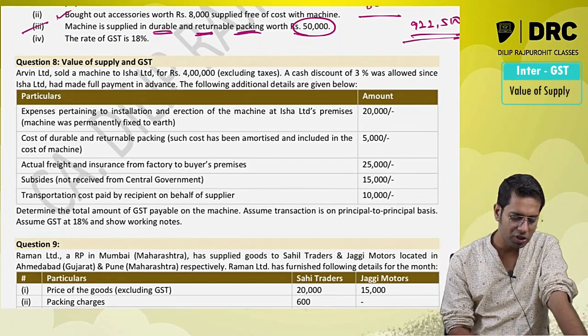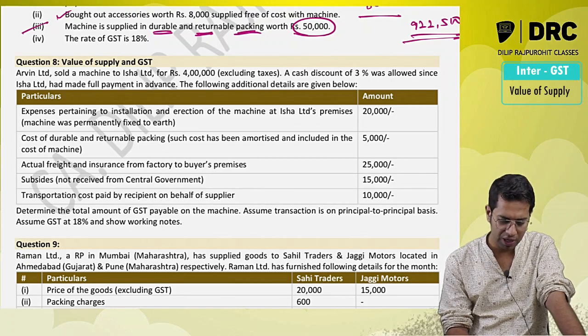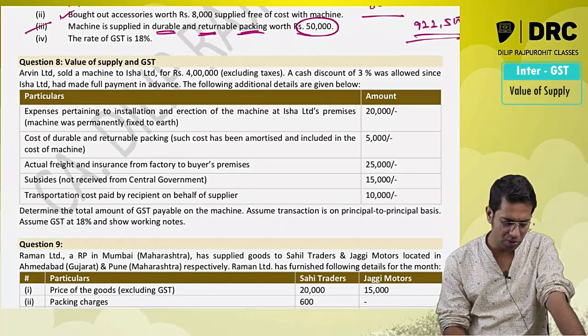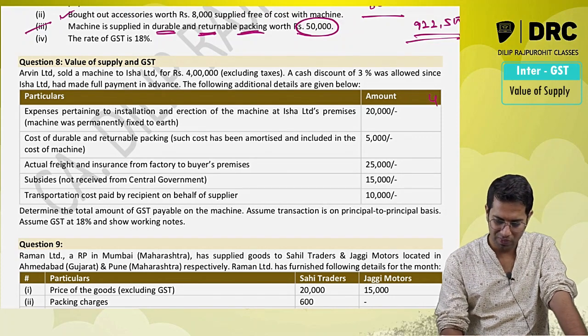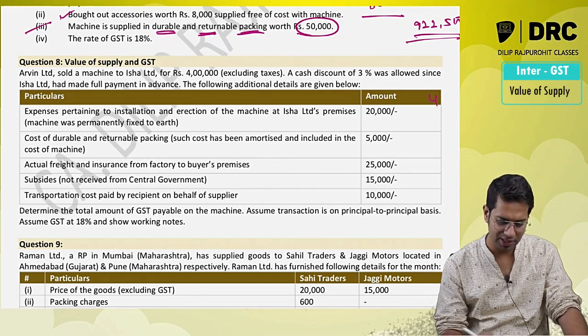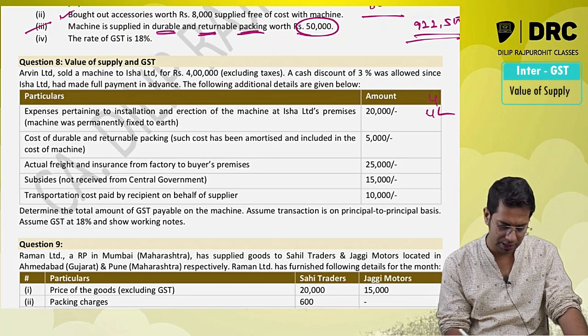A Limited sold machine to I Limited worth rupees 4 lakh, excluding taxes. 3% discount is allowed since the payment is made in advance. Expenses, okay, so you can solve it by yourself. I'll just tell whether it is required to be included. 4 lakh rupees is this.